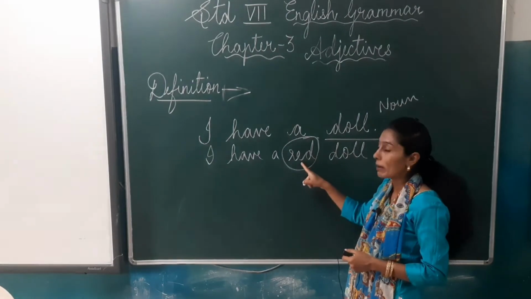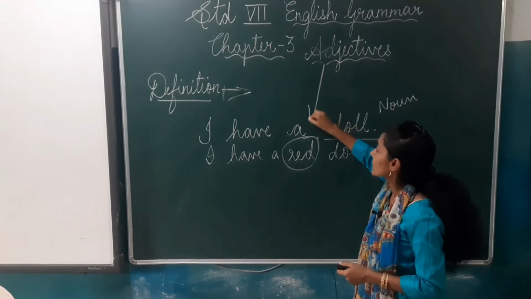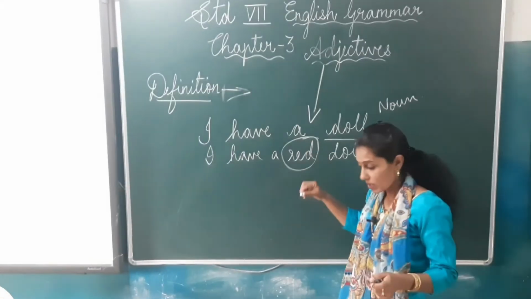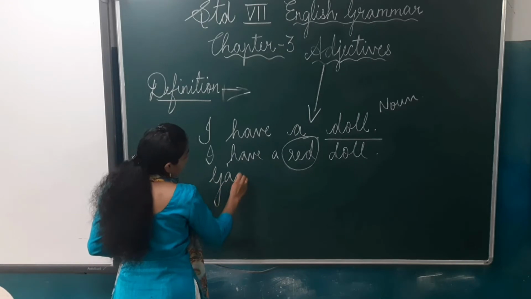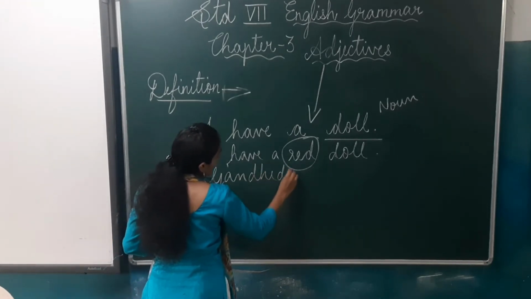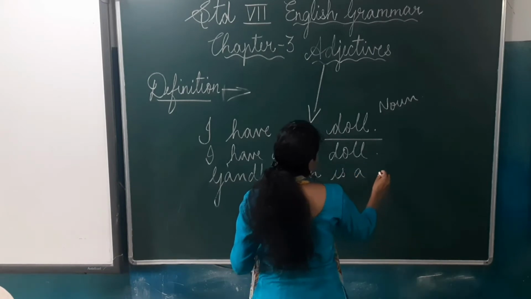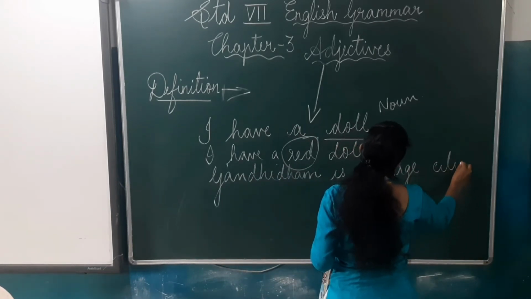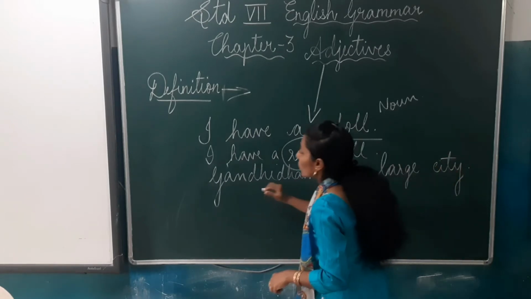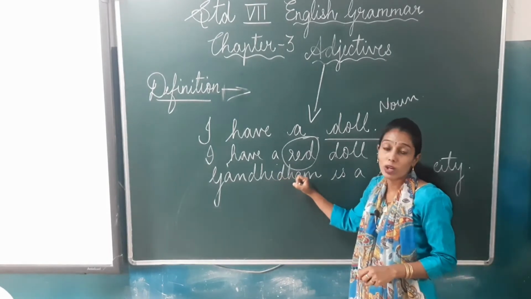What type of doll am I having? I have a red doll. So, the adjective is red. Now, if I say Gandhidham is a large city. If I only say Gandhidham is a city, I am talking here about what?